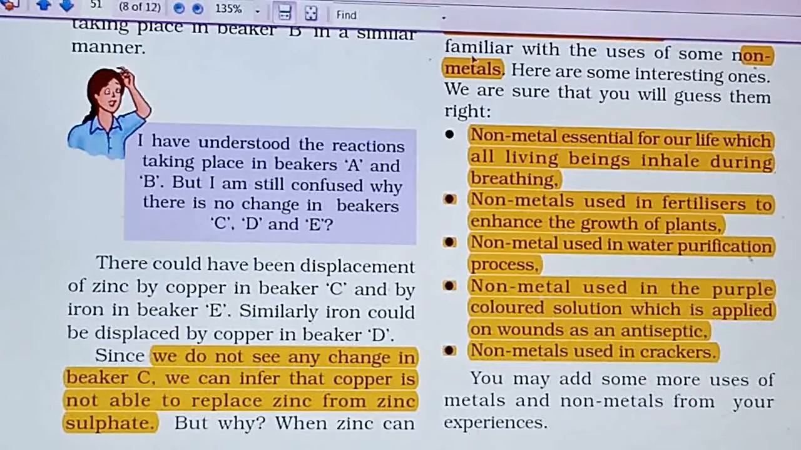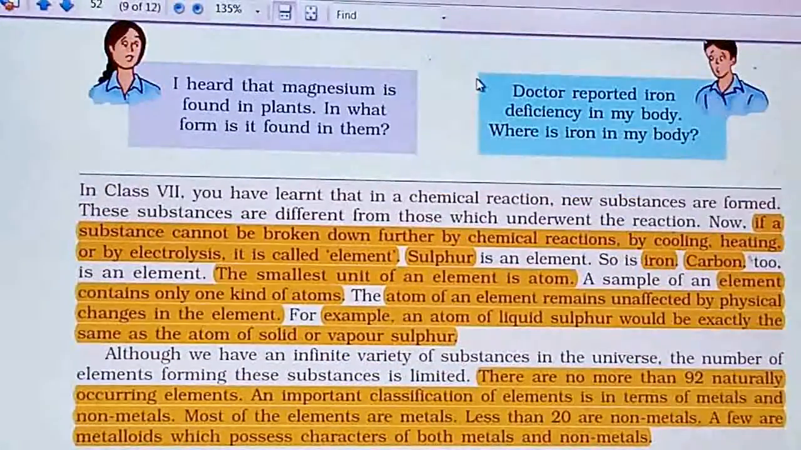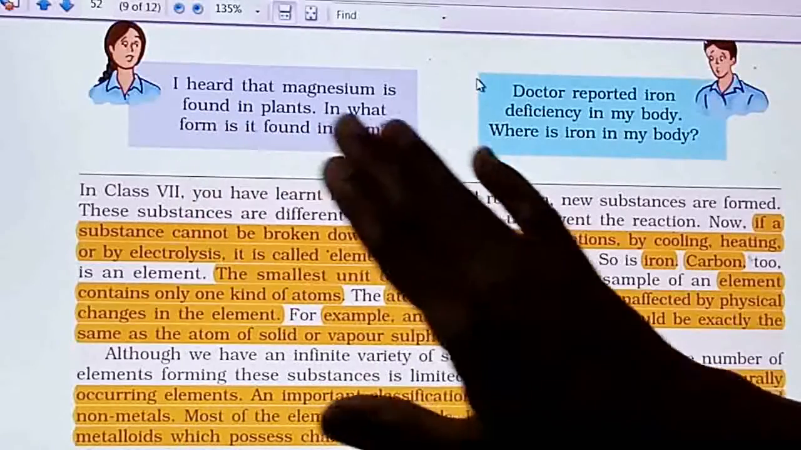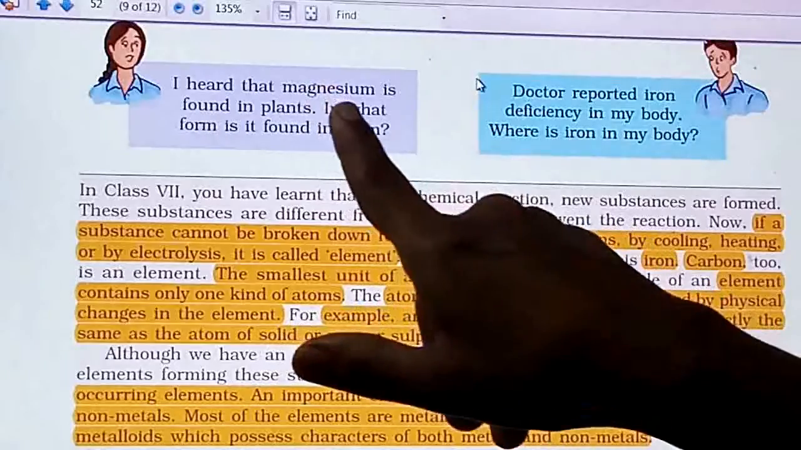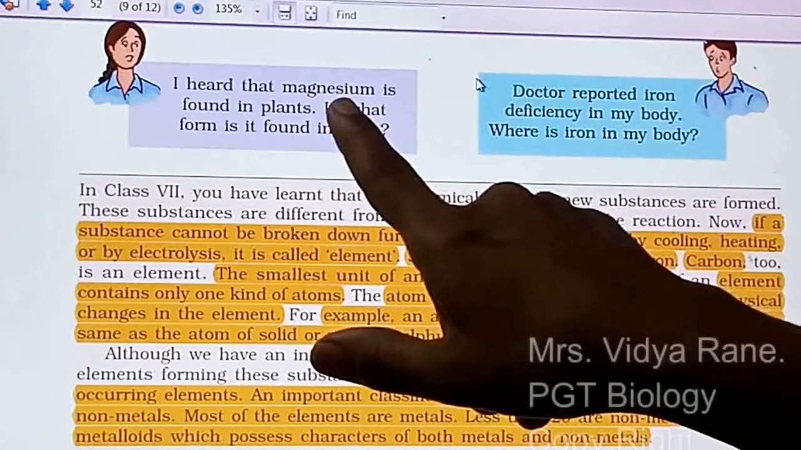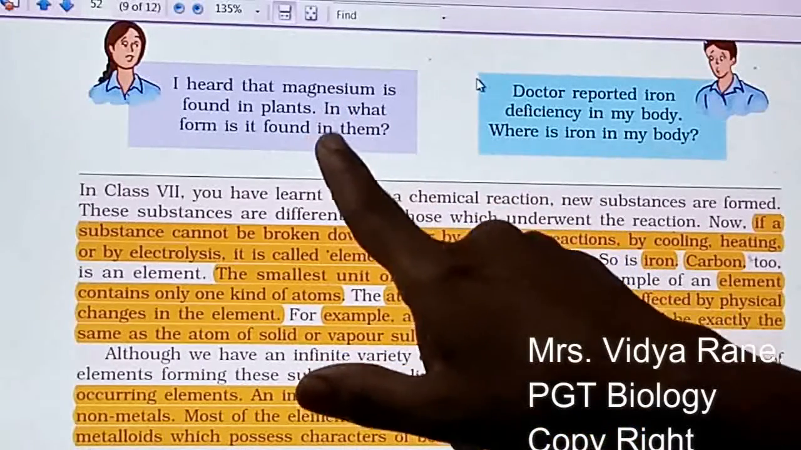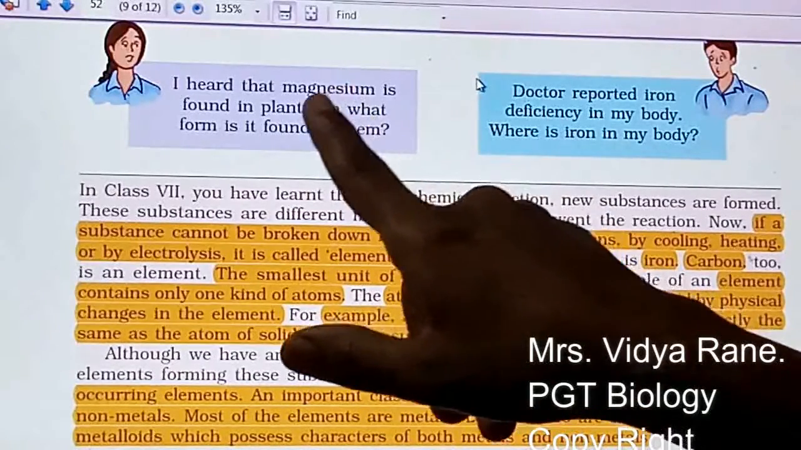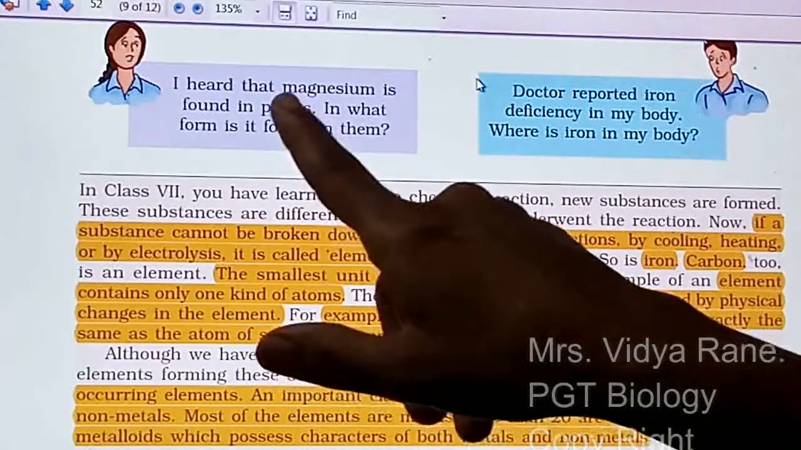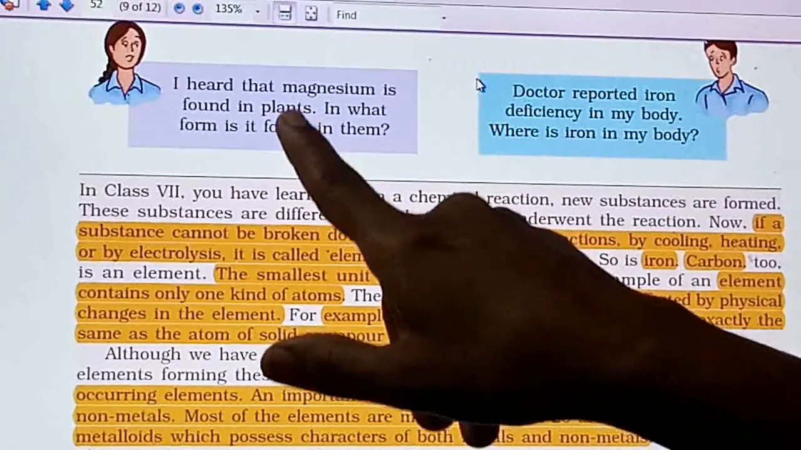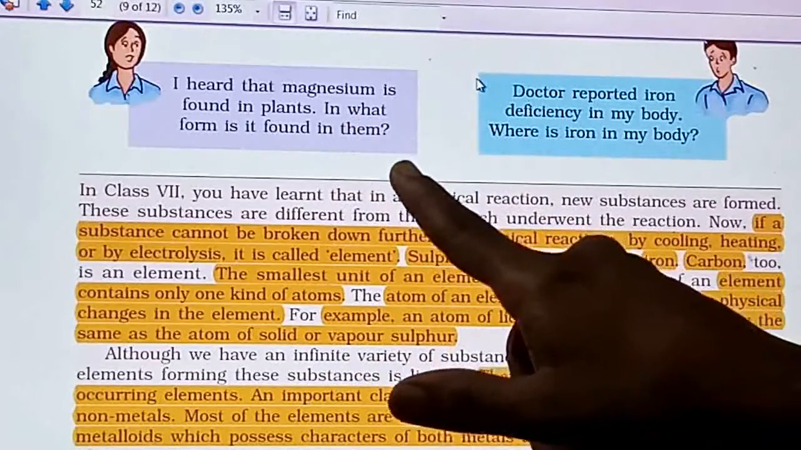Below this, it is said that I heard that magnesium is found in plants, and in what form is it found? Yes, magnesium is present in the chlorophyll molecule at the center. Whatever the green colored chlorophyll is, it is present in the plant. So some of the metals are found as a major component in some structures in the plant body. Like that, in animals also some metals are there.